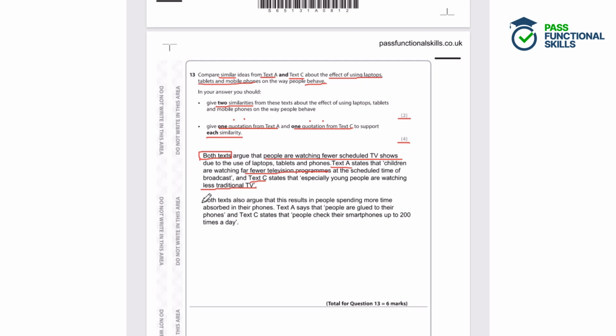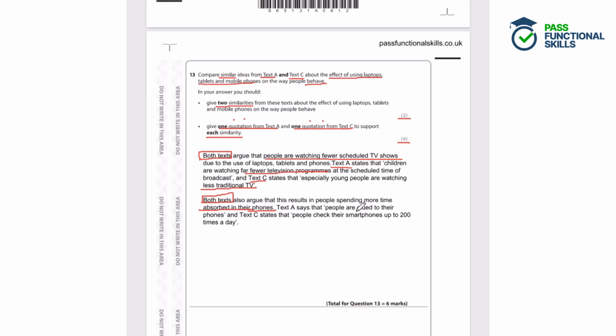So both texts we've used again to show that we are comparing. Both texts also argue that this results in people spending more time absorbed in their phones. So that's another similarity that we've noticed, that people spend more time on their phones and they are absorbed in using their phones. Text A says that people are glued to their phones, and text C says that people check their smartphones up to 200 times a day.